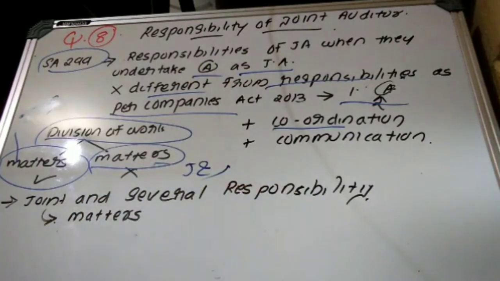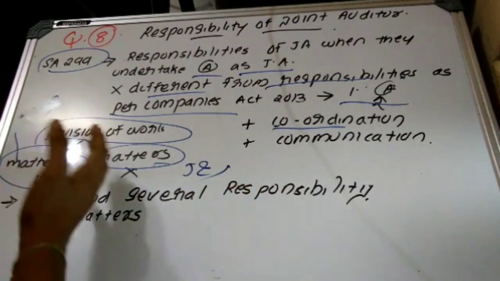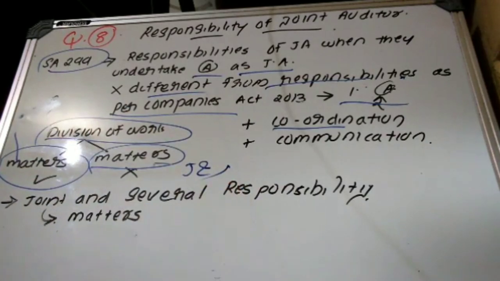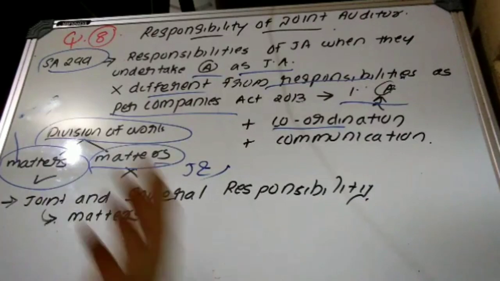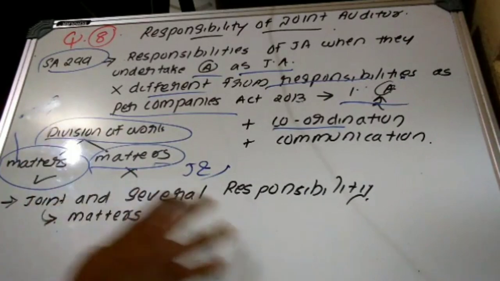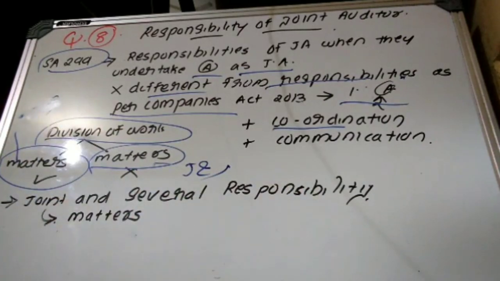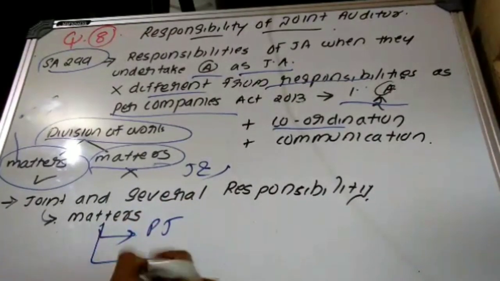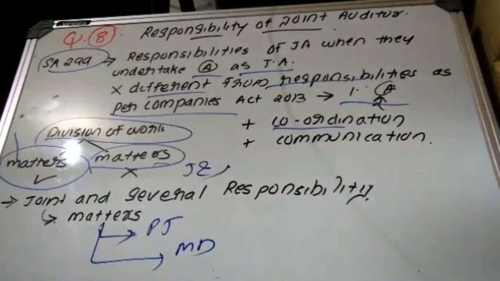Then joint and several responsibility. We have already discussed that if the work has been allotted, the auditor to whom that work is allotted is responsible for that work. But sometimes a division of work may not be there. In that case they have joint and several responsibility in respect of matters that require applying professional judgment, that require mutual discussion. That is, certain matters may require more mutual discussion and decision making. In that case they are jointly and severally responsible.